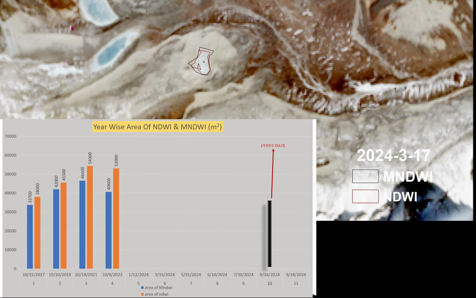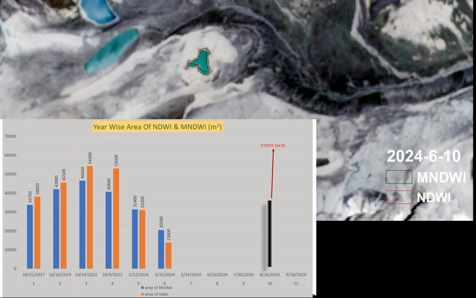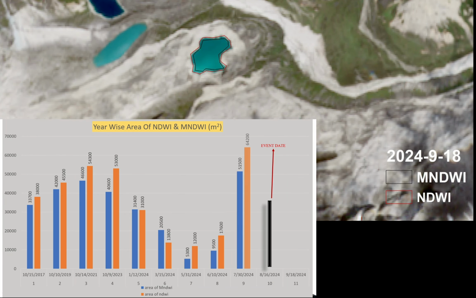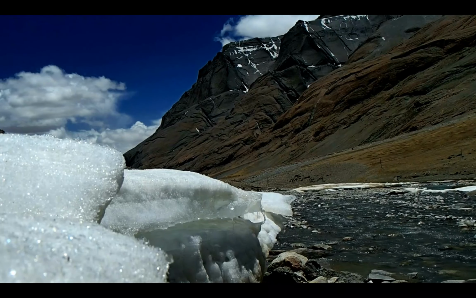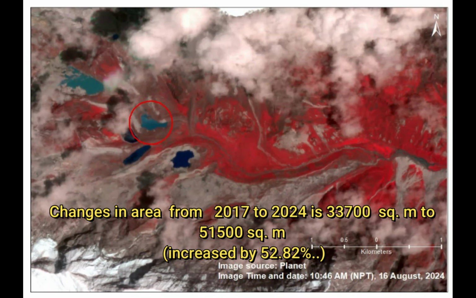The changes in lake area over time were derived from satellite imagery and processed using Google Earth Engine. Overall change from 2017 to 2024. Area increased from 33,700 square meters to 51,500 square meters, plus